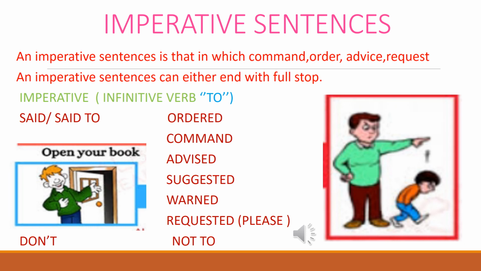Instead of comma, you have to use the infinitive verb to in indirect speech. How to change the imperative sentence from direct speech to indirect speech? Go through the sentence and understand first whether the sentence is based on order, command, advice, suggestion, or want. According to the sentence, you have to use this word. If it is requested, that is please, you have to remove please. After the subject, you have to add requested.